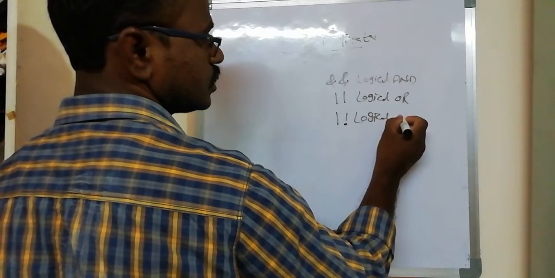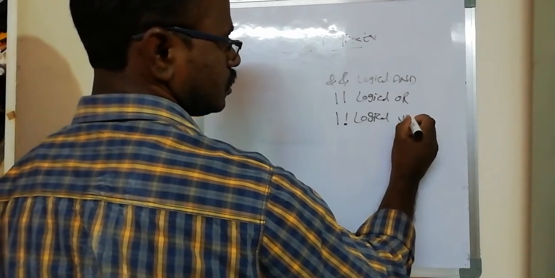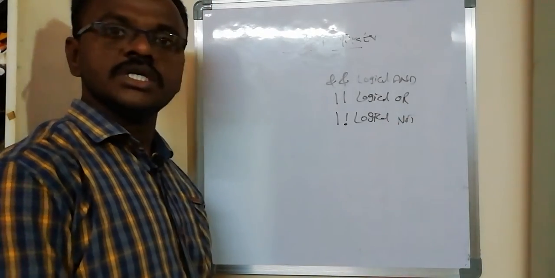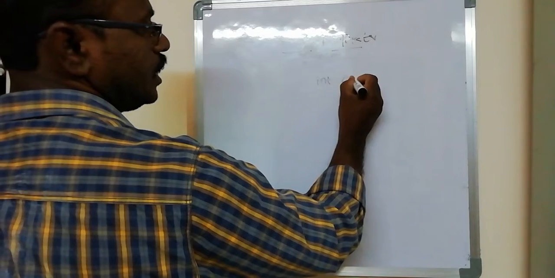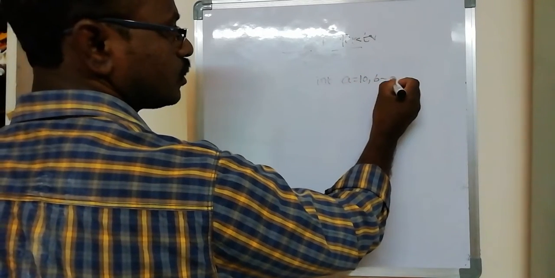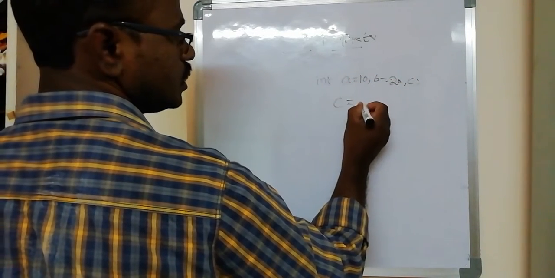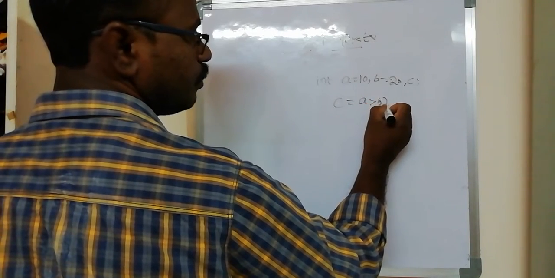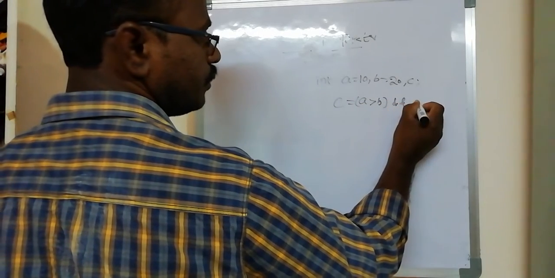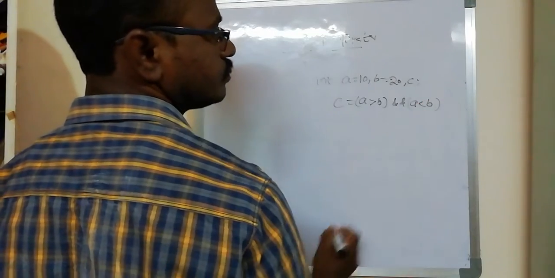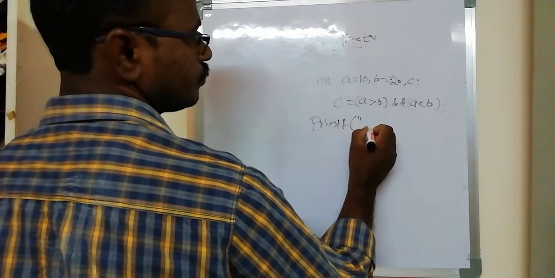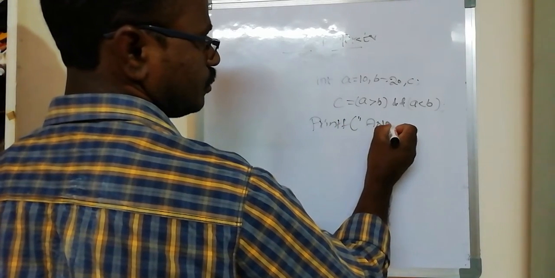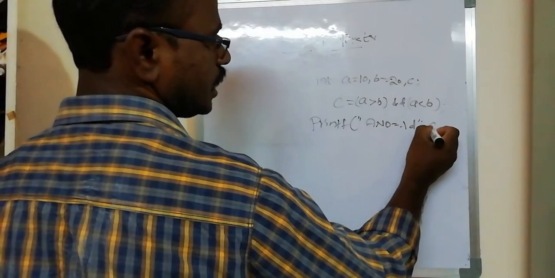These are the logical operators. See, a simple related example: int a is equal to some value, b is equal to some value, c is equal to a greater than b, logical AND a less than b. To print the statement, printf, logical AND symbol equal to %d comma c.